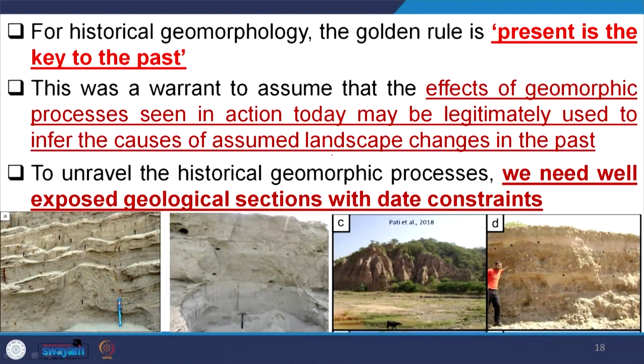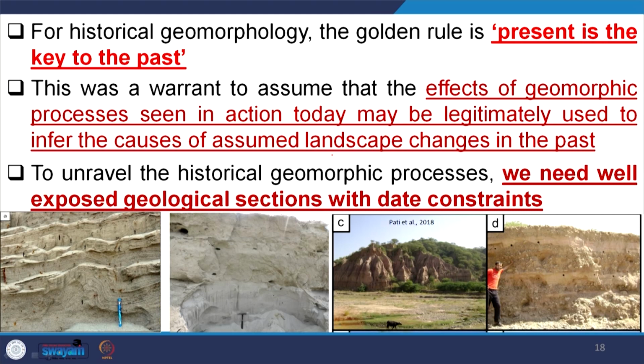It is warranted to assume that the effects of geomorphic processes seen acting today may be legitimately used to infer the causes of assumed landscape changes in the past. To unravel the historical geomorphic process, we need exposed geological sections with date constants, that is important. We should have exposed geomorphological sections, geological sections, and we should have date constants, we should have time. Without time, everything is gone.